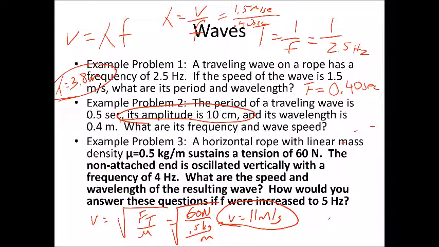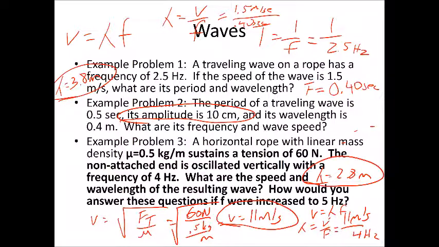Now we're also looking for the wavelength. So remember that speed equals wavelength times frequency. Wavelength equals speed divided by frequency. So let's take our speed, 11 meters per second, divided by our frequency of 4 hertz. So 11 divided by 4, we end up with a wavelength of, we'll say 2.8 meters on this one. Now, last part, how would you answer these questions if f were increased to 5 hertz?